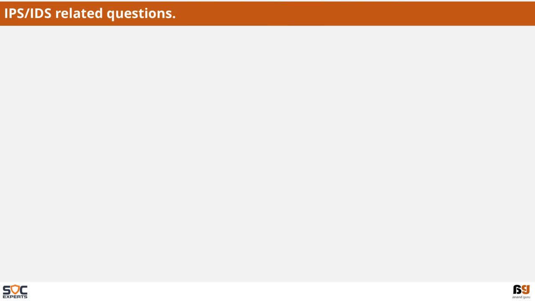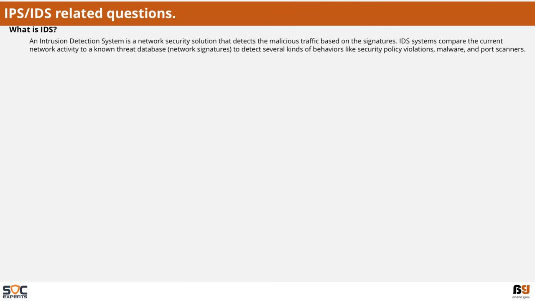Next, we will see a few IPS/IDS related questions. What is IDS? An intrusion detection system is a network security solution that detects the malicious traffic based on the signatures. IDS system compare the current network activity to a known threat database to detect several kinds of behaviors like security policy violation, malwares, and port scanners.